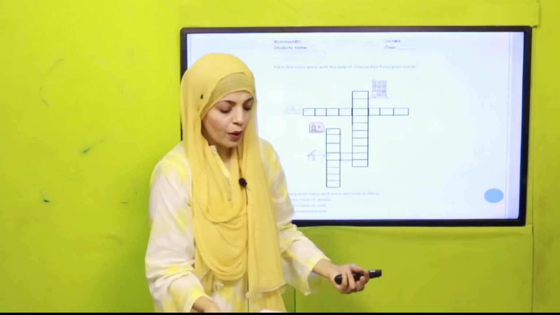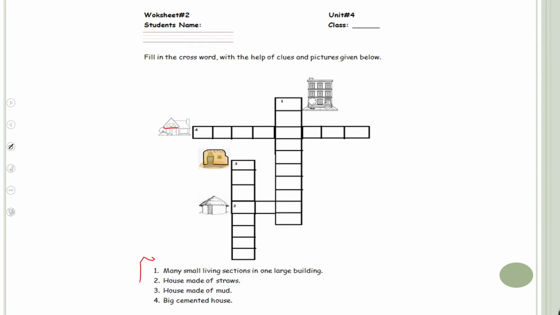What you need to do is, instructions are given below. You have to finish them by guessing the name, and the pictures are given here. So, many small living sections in one large building. Number 1, let me do the first one for you. You will do the rest of them.